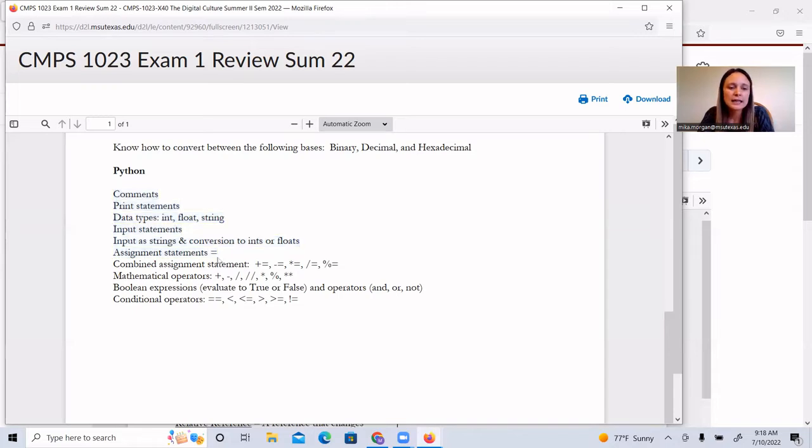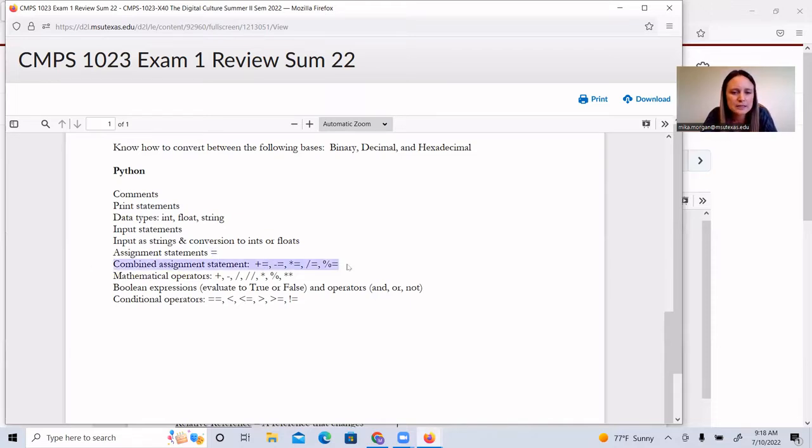Remember that the equal sign is really the assignment operator. It says take whatever is on the right, store it in the destination on the left. Order does matter. You cannot switch those two things. So x equals 7 is fine: take a 7 and store it in x. 7 equals x is invalid and would throw an error.